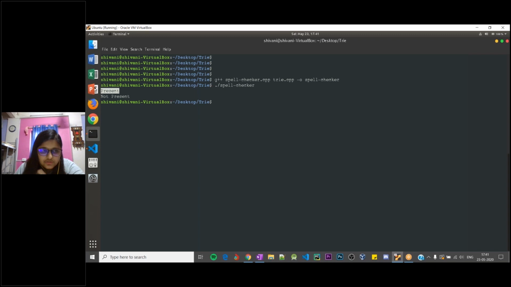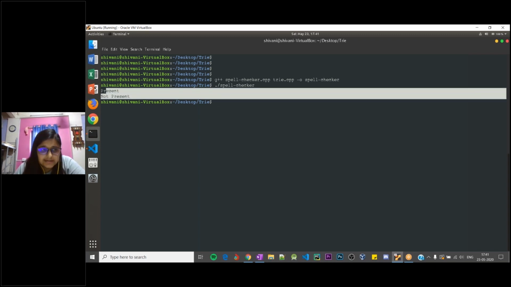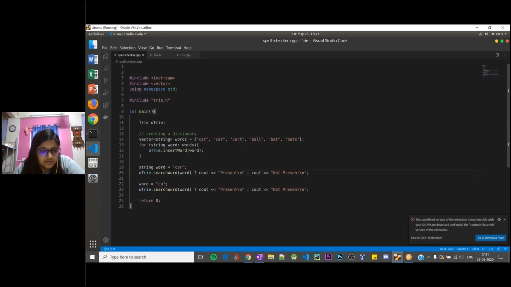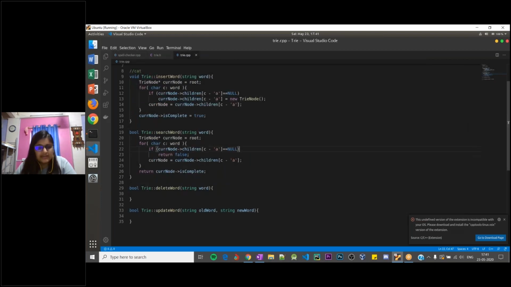Yeah, so the functions insert and search on our try data structure are working as we expect them to work. Now that we have them working, we'll quickly code the delete word and update word so that we can move on to the actual application that we intend on making using this try data structure, that is nothing but a spell checker. But let's just quickly work on delete word and update word.